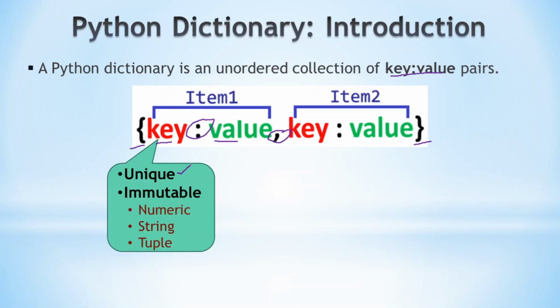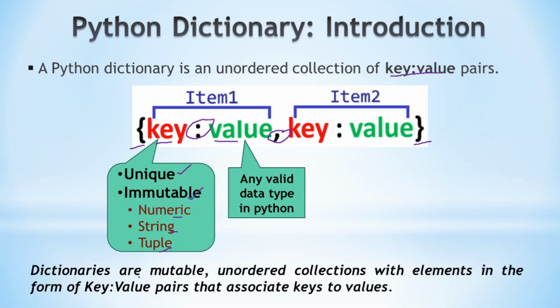The keys in a dictionary should be unique. That is, it cannot be repeated and it should be of immutable data type. The data type of a key can be numeric, string, or a tuple. List cannot be used as a key. And the value can be of any valid data type in Python. It can be int, float, string, or list.